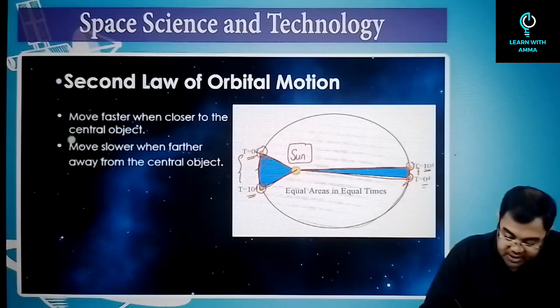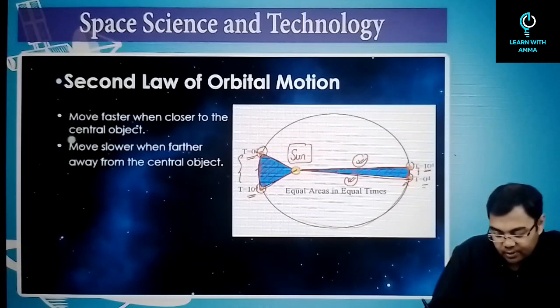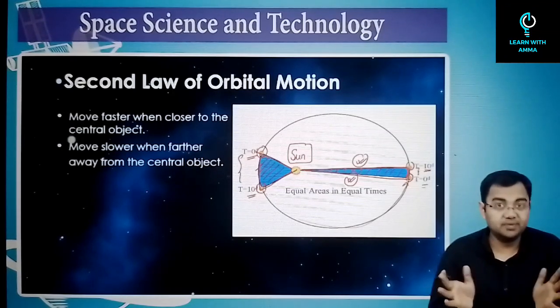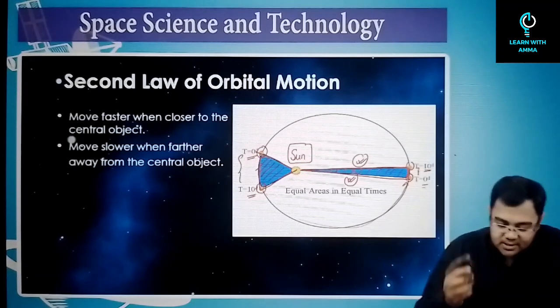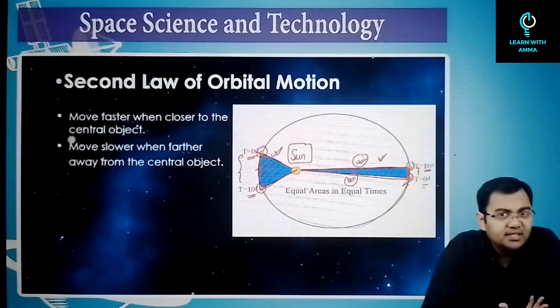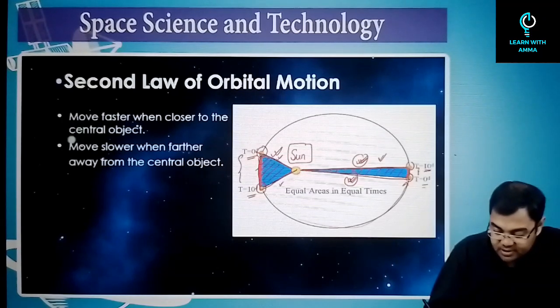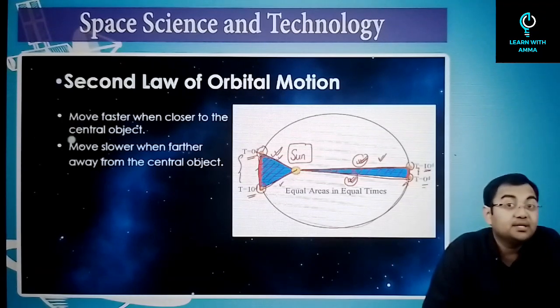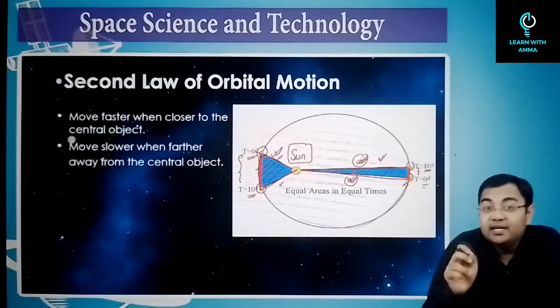If you compare the first shaded area to the second shaded area, what's happening? These two lengths are getting longer, and since these two lengths are getting longer, this length is getting shorter, because the area has to be kept the same, right? This goes back to your class 8th and 9th mathematics: there are two triangles that we are taking here. If the lengths of two of the sides of the triangles are increasing, then the third side has to decrease. Here these two sides were shorter, so this side was longer. Here these two sides are longer, that's why this side is shorter. Simple mathematics, and this was observed for all the planets as well, and this became the second law, equal areas in equal intervals of time.